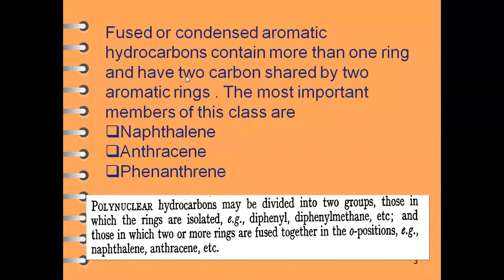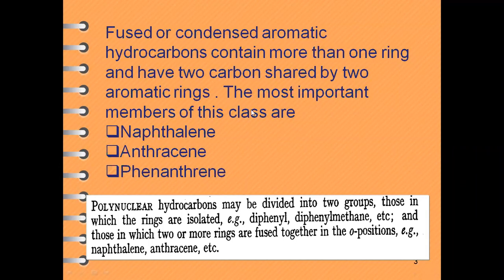These structures contain more than one benzene ring, either fused or condensed, and they have two carbon atoms shared by these aromatic rings.